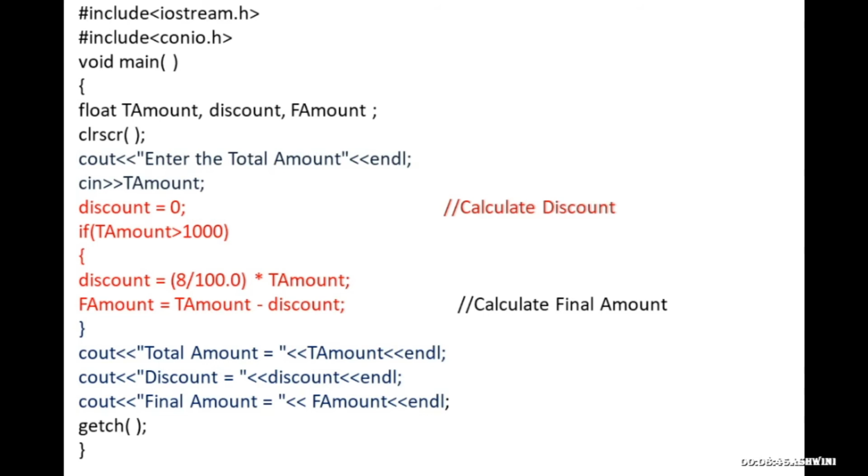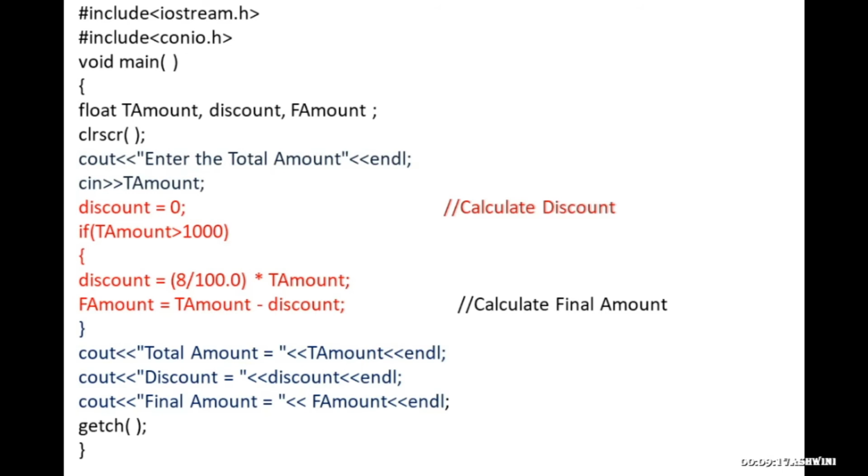Next you are going to check the if condition. So if total amount is greater than 1000, I told you 1400 in the previous example. So total amount is 1400, greater than 1000. Yes, it is true. So it comes inside the if statement and it is going to calculate these two statements. So discount is equal to 8 divided by 100.0 into the total amount.